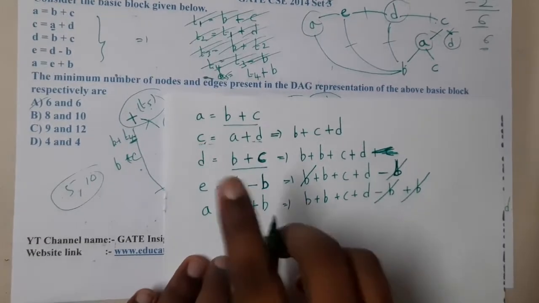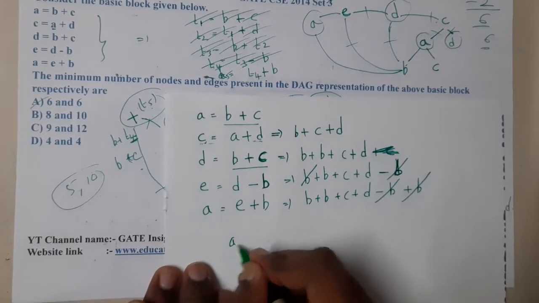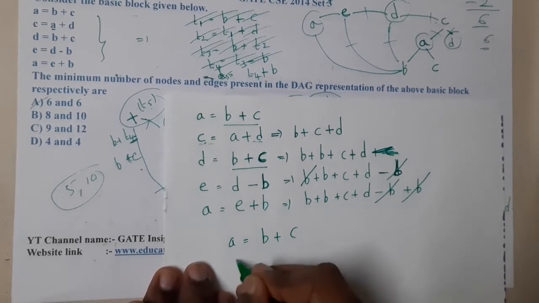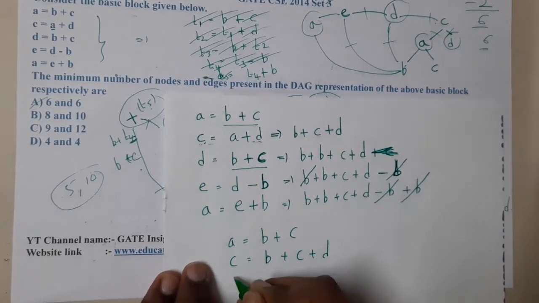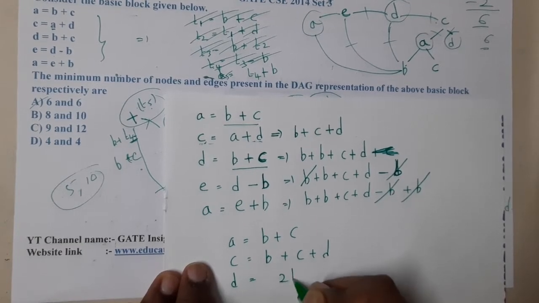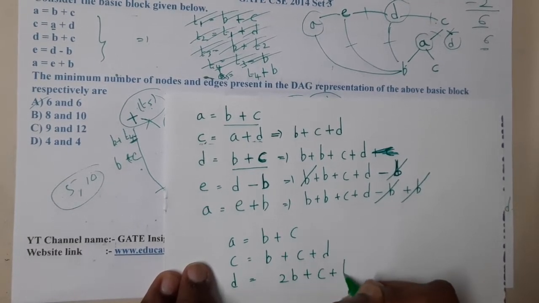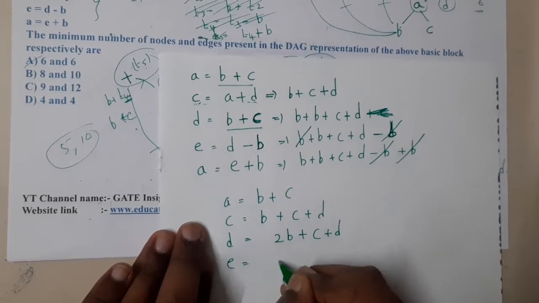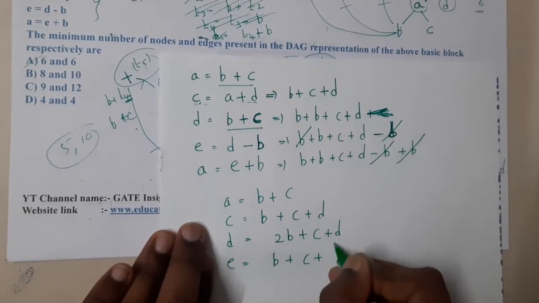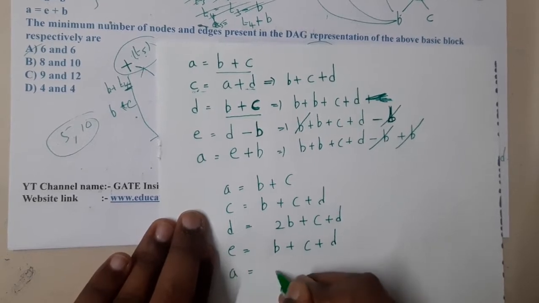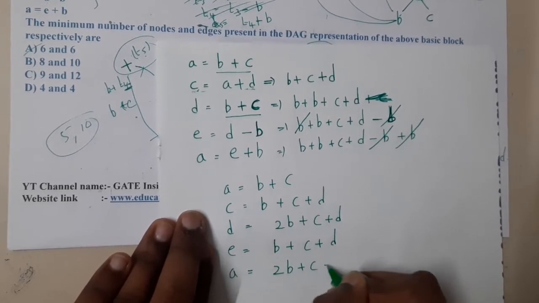Let me write down those expressions again, guys. A is equal to B plus C. C is equal to B plus C plus D. D is equal to 2B plus C plus D. Similarly, E is equal to how many B's? B plus C plus D. And similarly, A is equal to 2B plus C plus D.